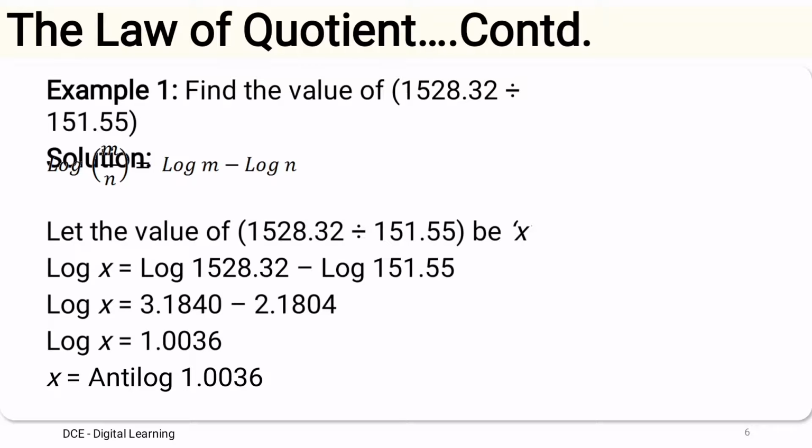So the antilog value for 0.0036 is 1008. As the characteristic is positive and it is 1, 1 plus 1, the number of integral digits will be 2. So the final result is 10.08.